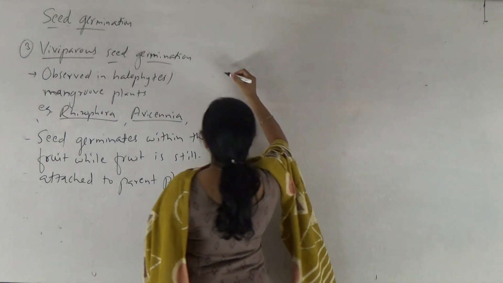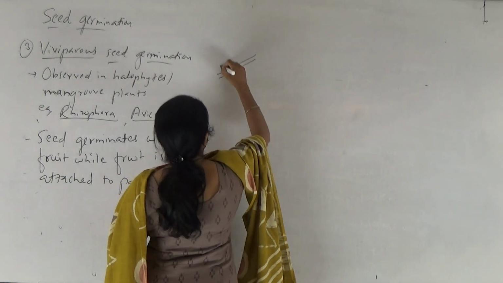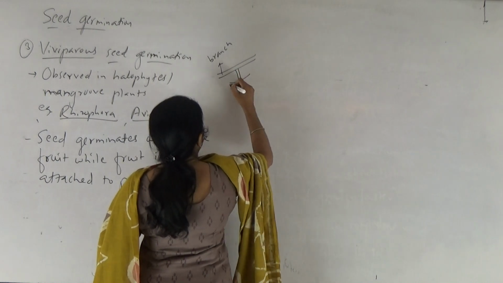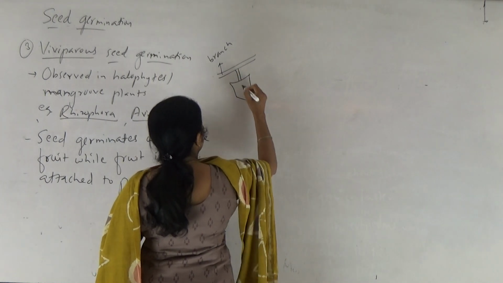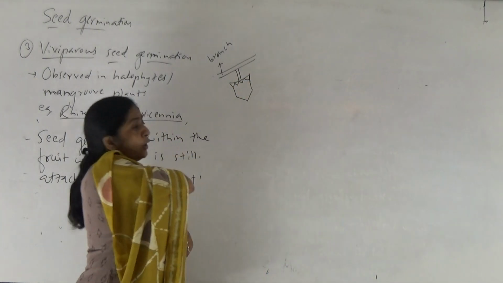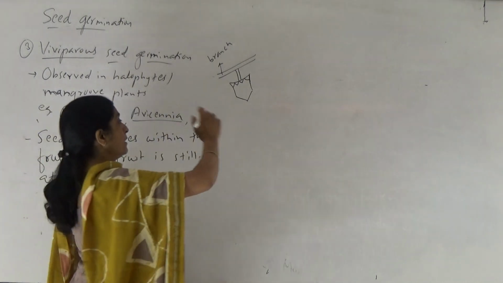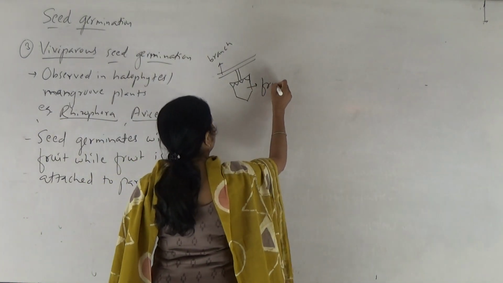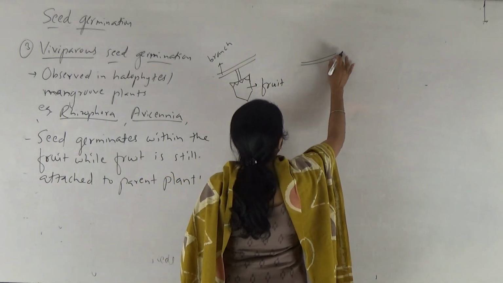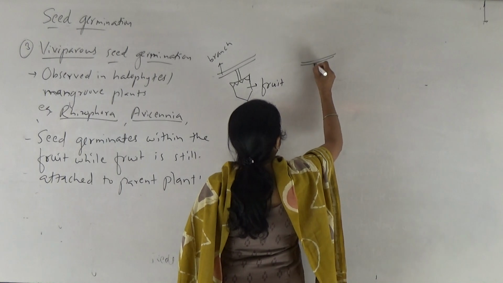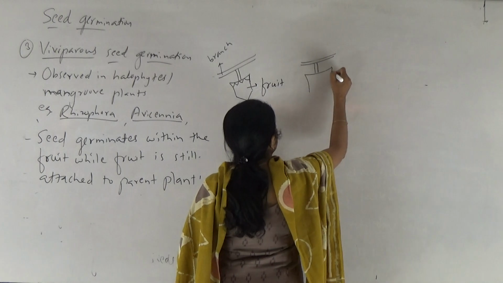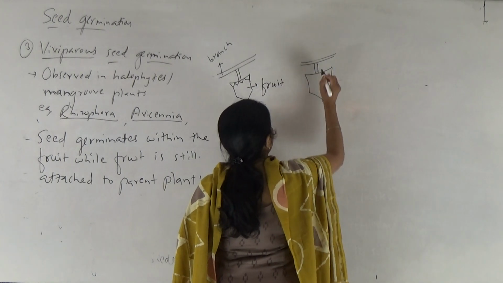So suppose this is the branch of that mangrove plant, right? And to this branch the fruit is developed. Suppose this is the fruit developed on that halophyte plant or mangrove plant, right? So this is the fruit of that plant, right? Now once the seed completes the growth of embryo inside, in these seeds there is no dormancy observed. The seed starts germinating inside the fruit.